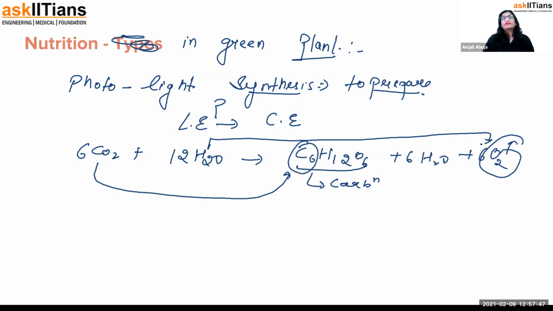Now there's one pigment present in the plant, which is known as chlorophyll, that helps in entrapping these molecules. Sunlight. See, CO2 used to come through the stomata. Water molecules are also absorbed through the roots. Three things are required, na? Carbon dioxide, H2O, and light energy. And light energy is entrapped by chlorophyll. So these three things are coming in different ways.